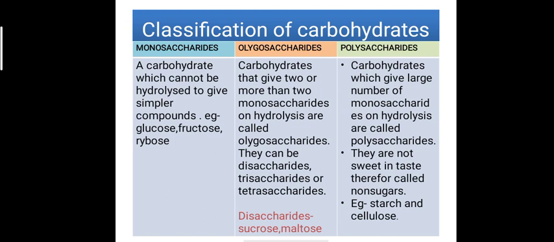The third category is polysaccharides. As we know, poly means many. So, polysaccharides give a large number of monosaccharides on hydrolysis. Therefore, they are known as polysaccharides. These carbohydrates are not sweet in taste, therefore they are also known as non-sugars. Common examples of polysaccharides are starch and cellulose.